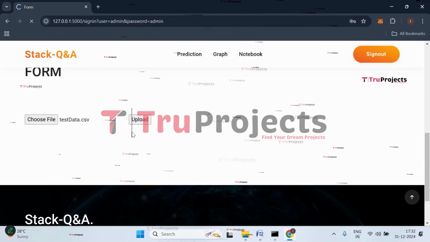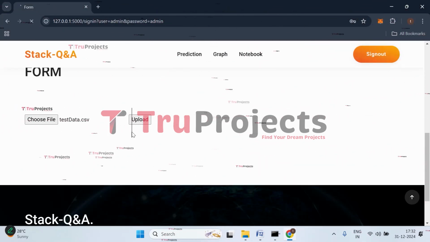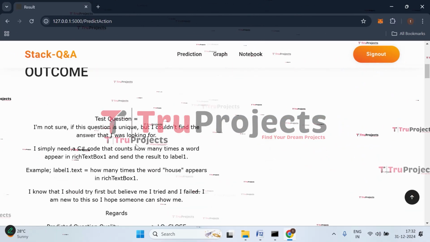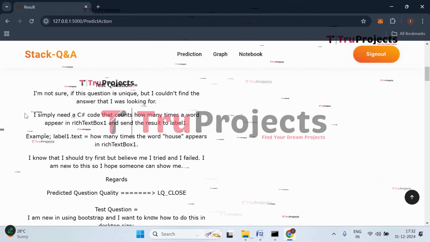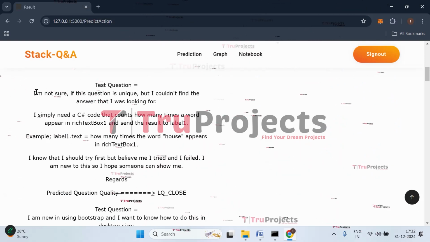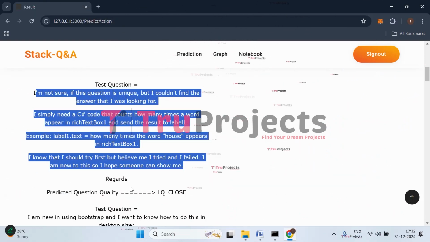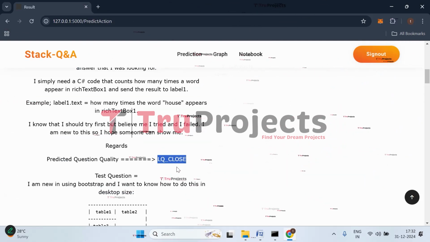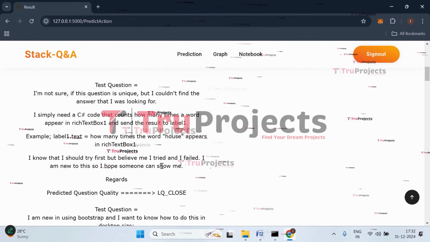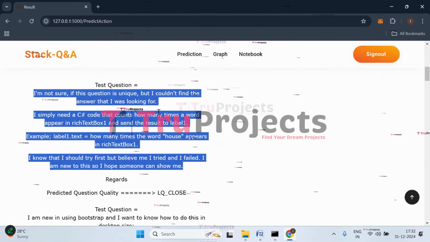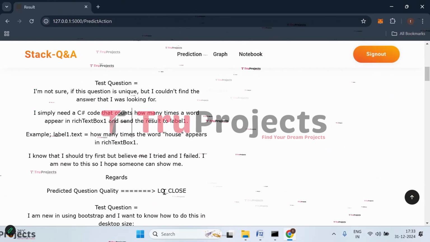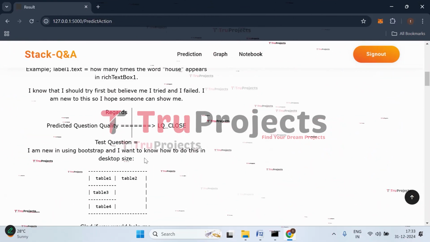Now click on upload. This given input will be pre-processed at the backend and then it will be fed to the trained model. Then the trained model will give us a prediction. So this is the first question that we have given. Based on the given question, here we got the prediction that it is a low quality question, close, that is LQ close. It doesn't give a complete context. We cannot understand any problem from this text. There is no code snippet, so that is why it has predicted low quality close.